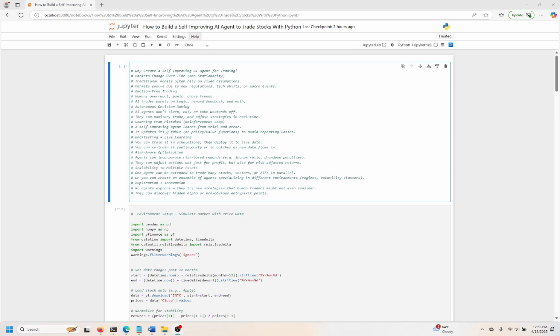In today's project, I want to talk about how to build a self-improving AI agent to trade stocks. We're going to use Python as always, and this is actually called reinforcement learning. You can set up rewards and punishments for this trading agent, any kind of AI agent, and tell the agent, I need you to trade better and create a trading pattern for me, or show me how I should do my trading. I want to make money over time, and I want the trading to get more efficient. Basically, I want the tool to improve by learning from the reward system that's fed into it.